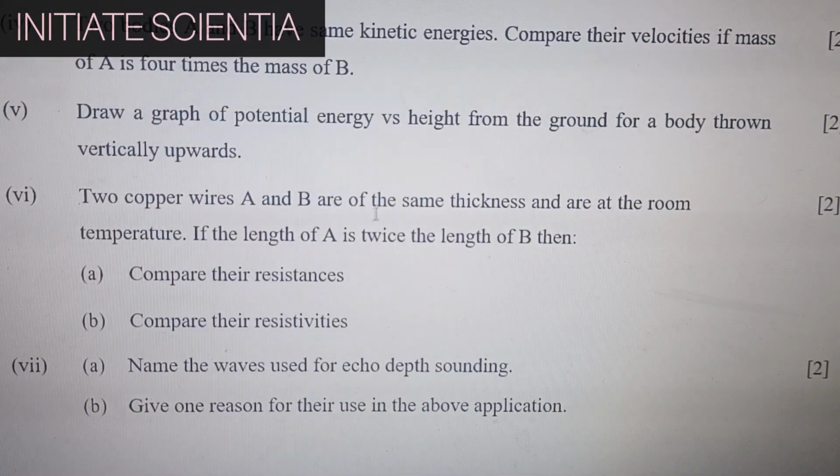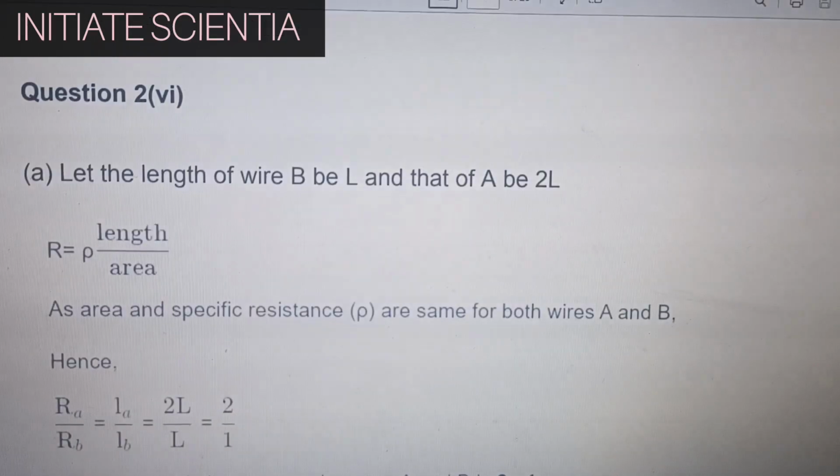Two copper wires A and B are of the same thickness and are at room temperature. If the length of A is twice the length of B, then compare their resistances and compare their resistivities. Let the length of wire B be L and that of A be 2L.